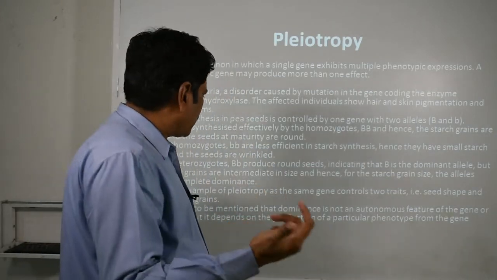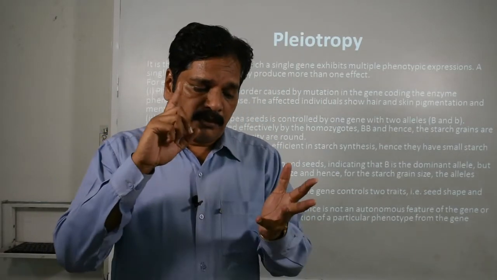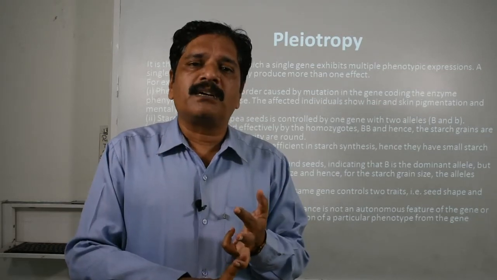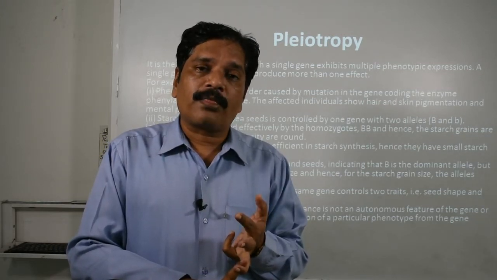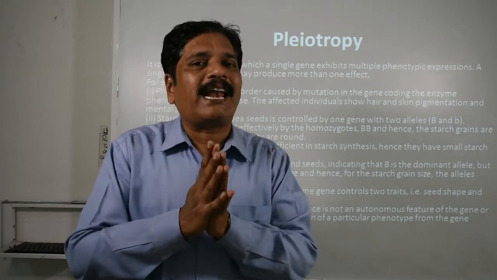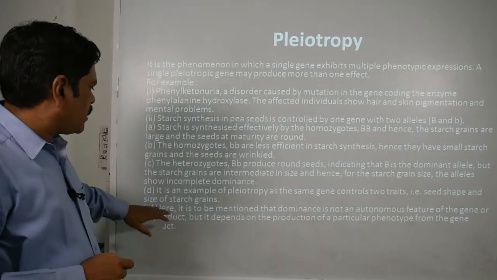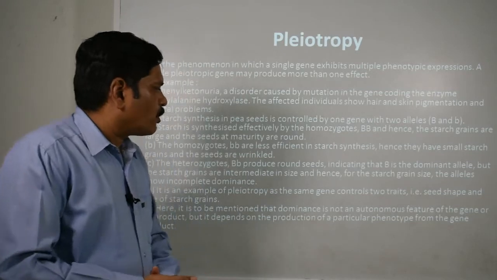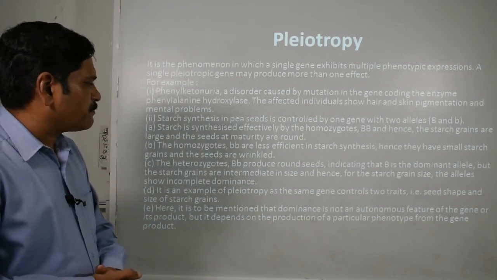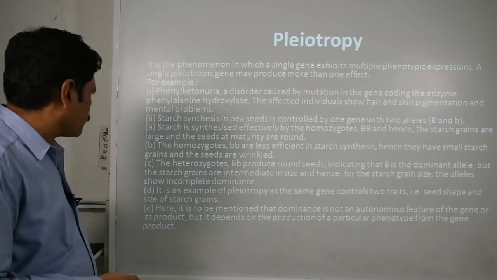Some other cases are also there, just like sorghum: the length of the internodes, the shape of the leaf, the length of the leaf, as well as the color of the leaf. These four characters are controlled by a single gene only. So remember this one. Here it is to be mentioned that dominance is not an autonomous feature of the gene or its product, but it depends on the production of a particular phenotype from the gene product also.